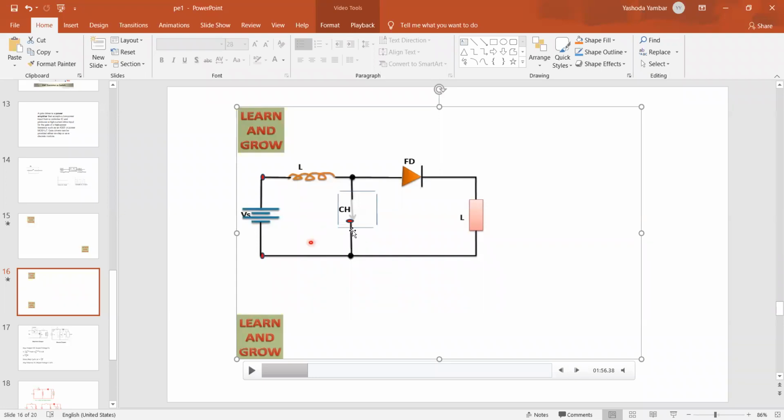So when the chopper is on, energy is not transferred to the output or the load. It depends upon the circuit. This circuit is designed in such a way that when the chopper is on, energy flows within this particular loop and inductor gets energized. So case 1 is: when the supply is on and the chopper is on, inductor energizes and direction of the current is from Vs plus to inductor, inductor to chopper, chopper to Vs minus.